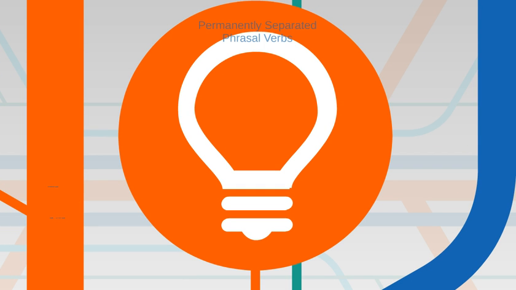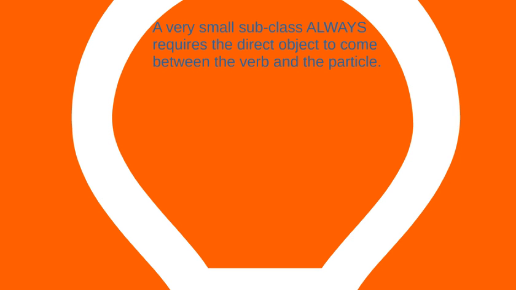And the third type, the last type, here we go, moving along the path, is referred to as the permanently separated phrasal verbs. These are transitive phrasal verbs where the verb and the particle always are separated. This too is a very small subclass, and it always requires the direct object to come between. So again, this is something that has to be memorized by your student.